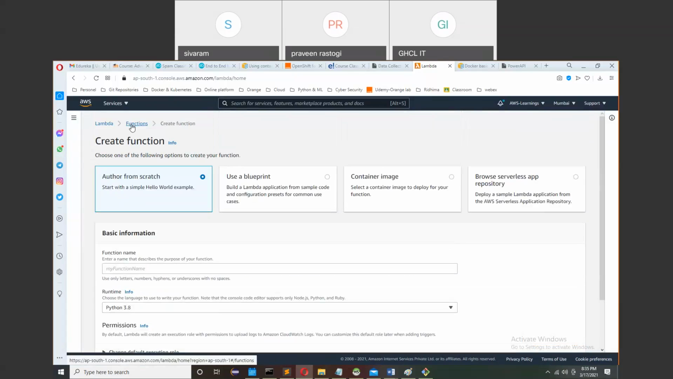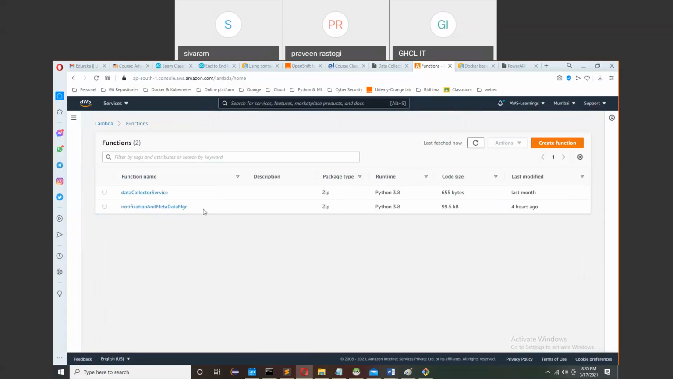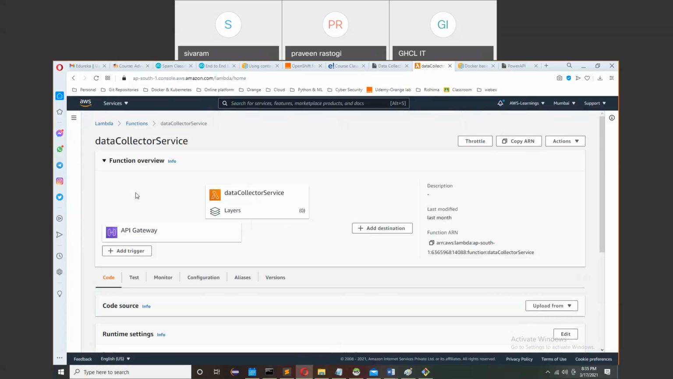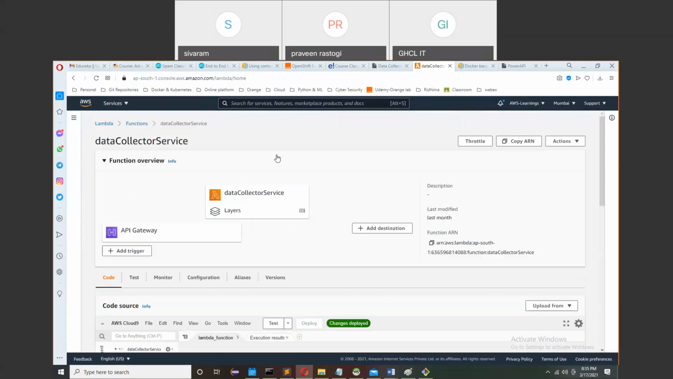Okay. So by this way, I have created these two Lambda functions. Both are based on Python 3.8. Now I'm moving to the Lambda function. So first, forget about this one. This is my Lambda function, the data collector service.